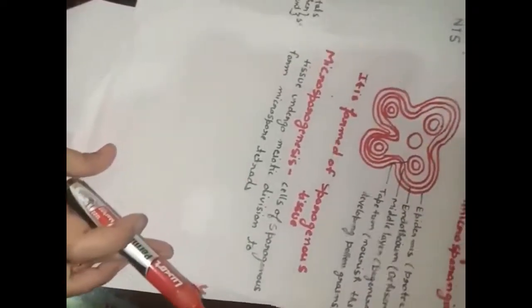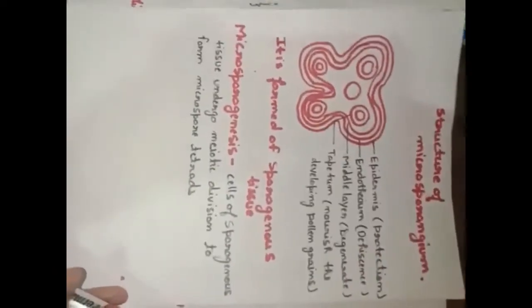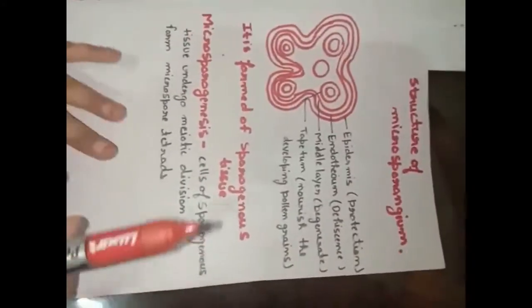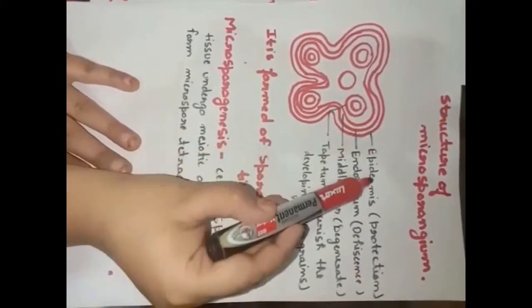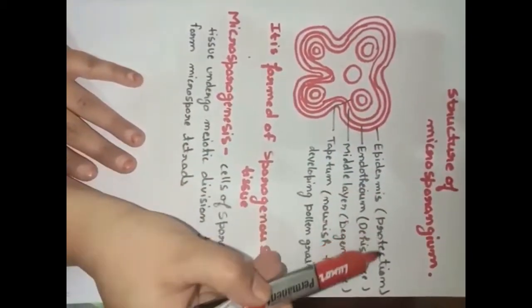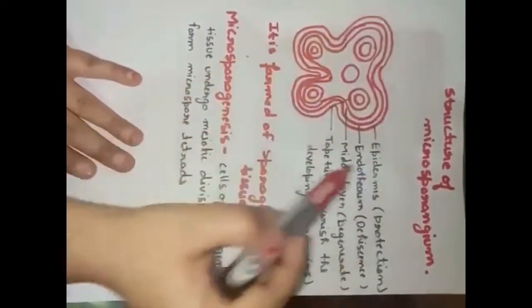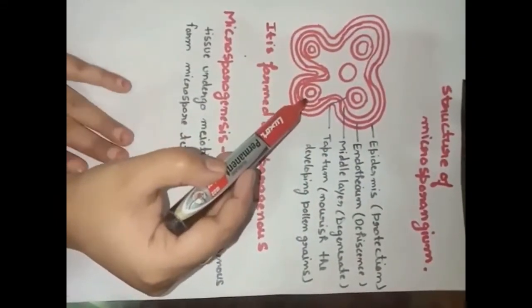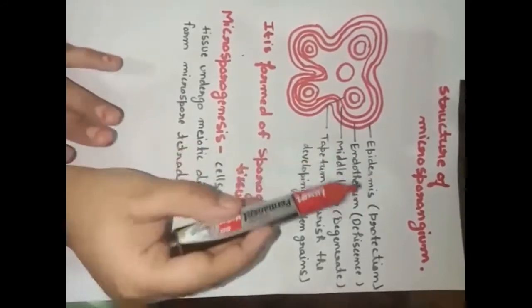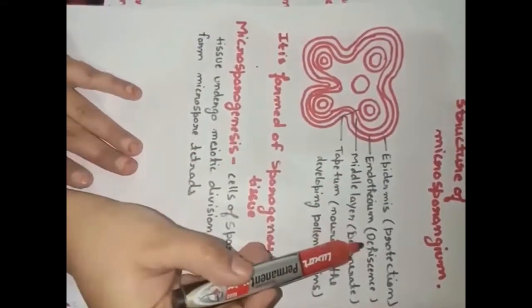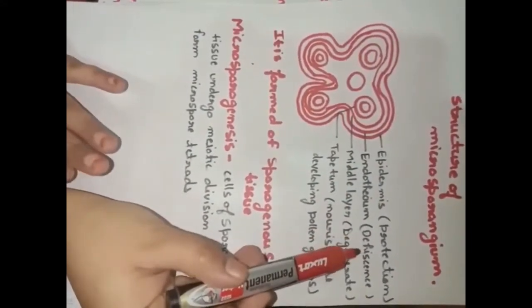Okay, now we will study the structure of this tetrad. Here it has four layers. The first one is the epidermis. Epidermis helps in the protection of the whole pollen grain. Okay, the next one, the middle layer, is the endothecium. Endothecium is helpful in the process of dehiscence.